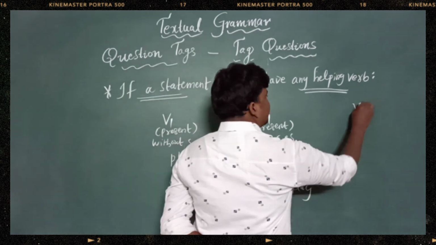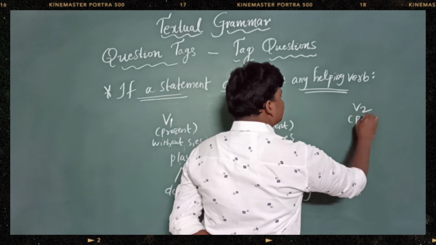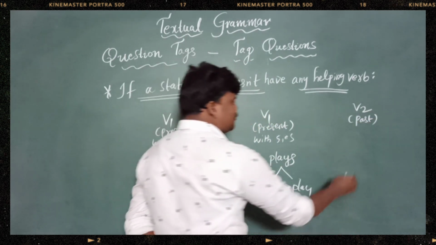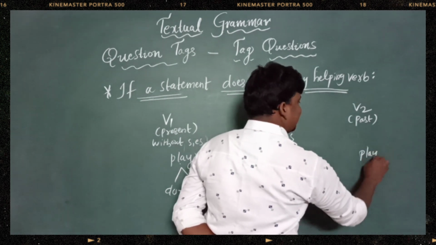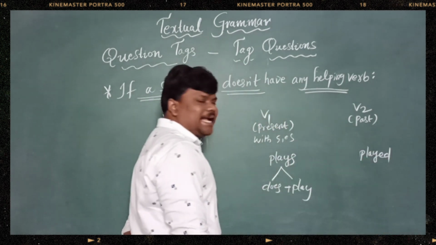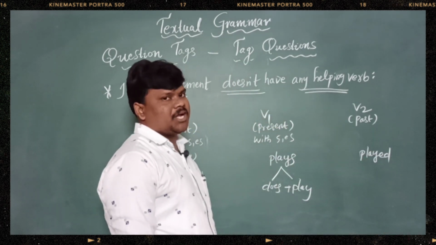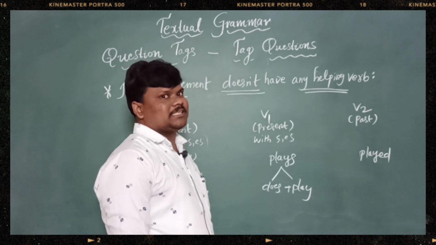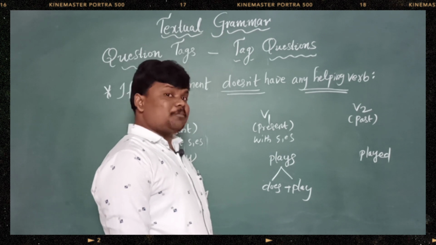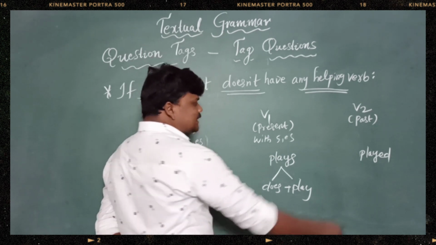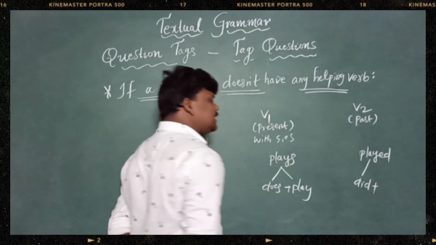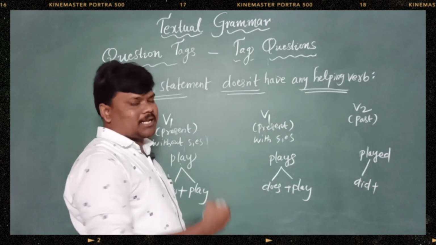Next one more. If a statement came with V2, I mean past verb, for example, played, came, went, cooked, made, gave. If verb 2 came like this, in that did is hiding, my dear. Did is hiding. We need to take that help.